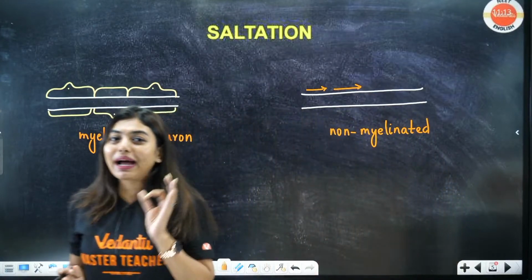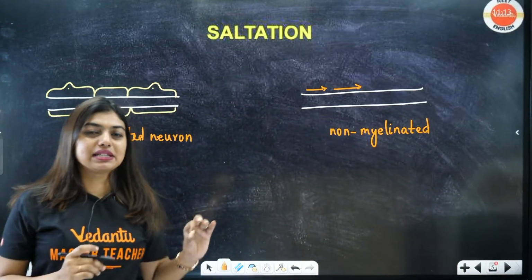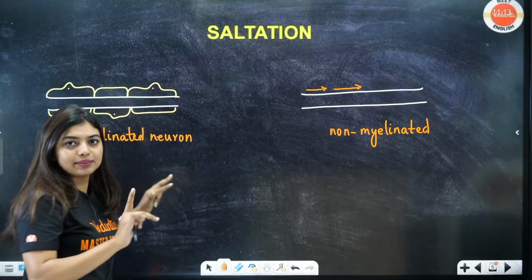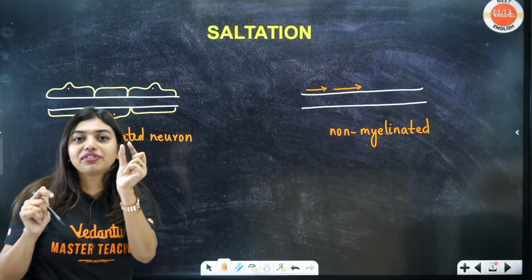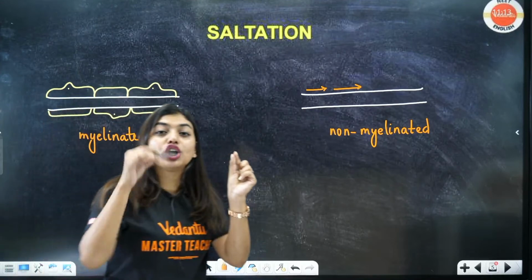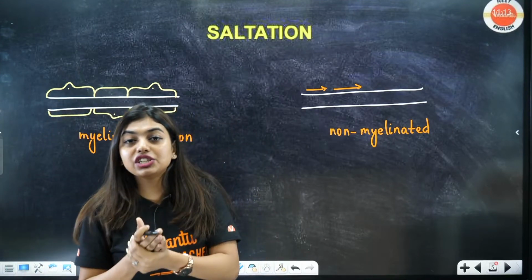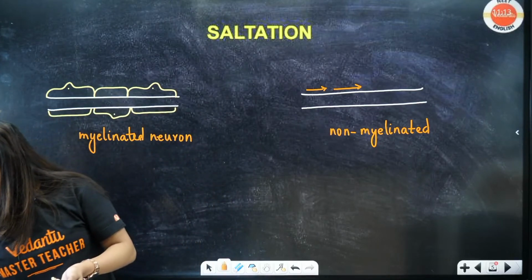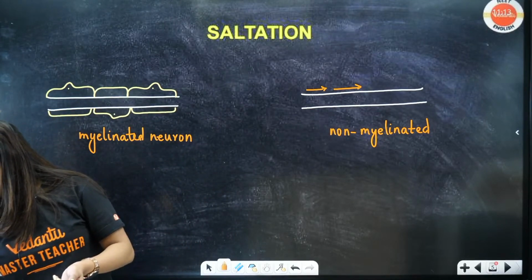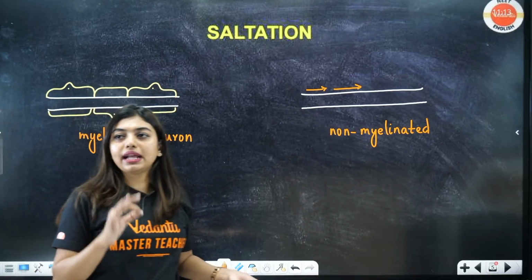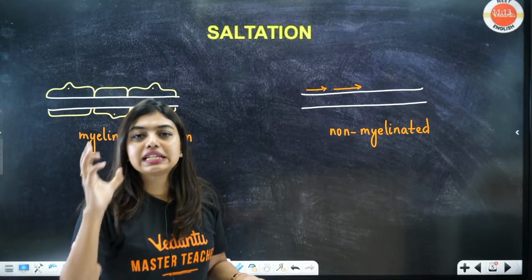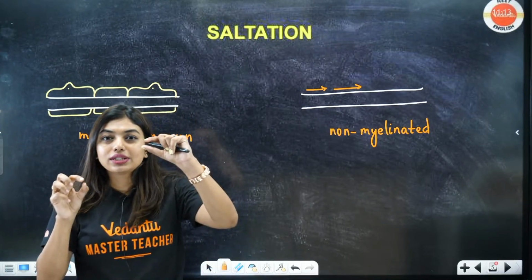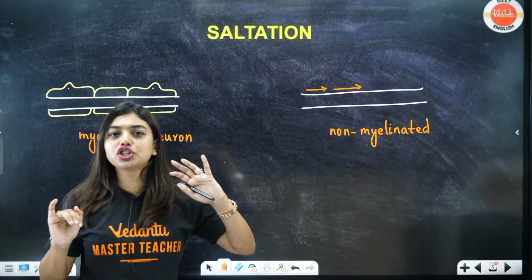So in a myelinated neuron, what exactly happens is, where the myelin sheath is present and where the nodes of Ranvier are. All of you tell me in the chat box, nodes of Ranvier are a region where the axon gets exposed. Yes or no? Do you agree or disagree? I am telling you, nodes of Ranvier is a region where the axon is exposed. That means where the myelin sheath is not present.